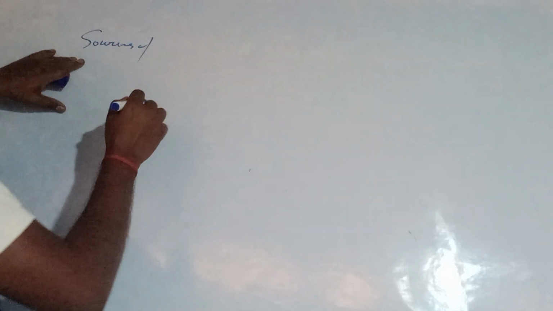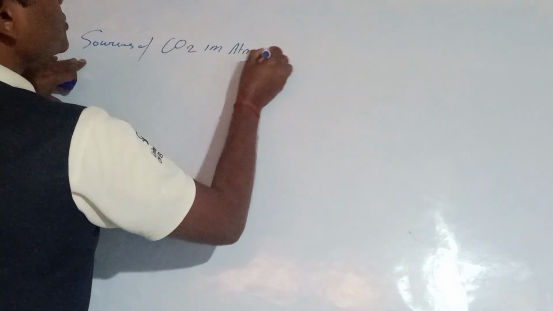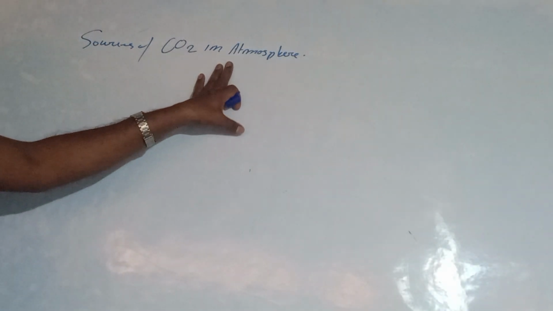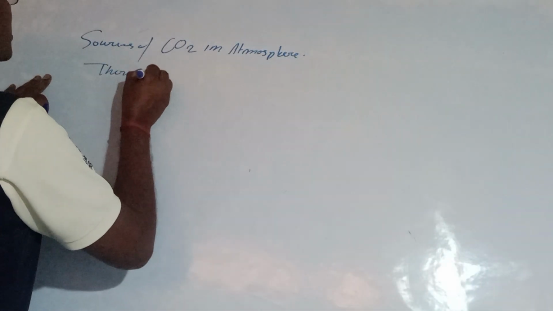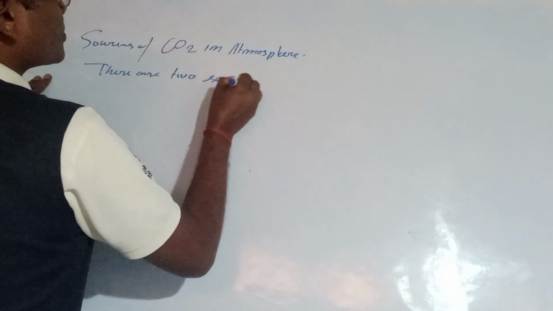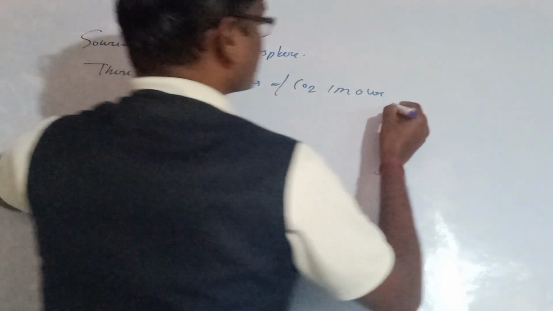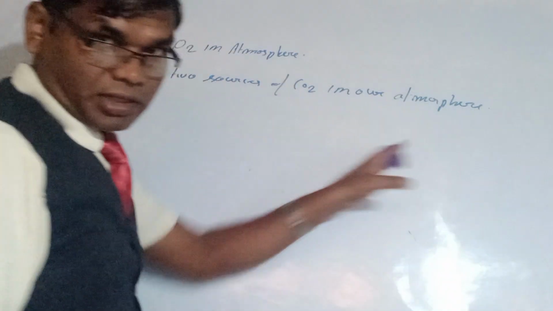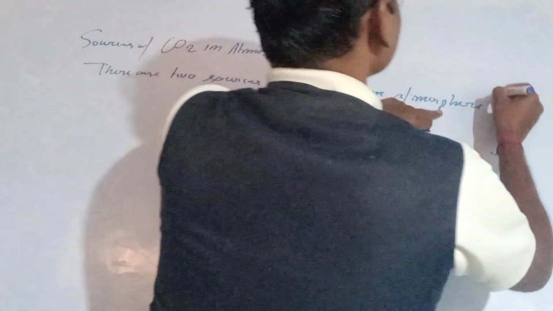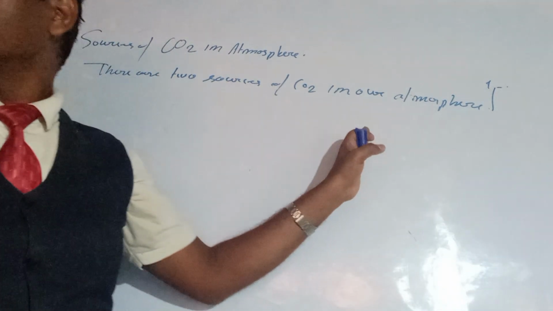Sources of CO2 in the atmosphere. There are only two sources of CO2 in our atmosphere. The first source is the combustion of fossil fuels by humans.